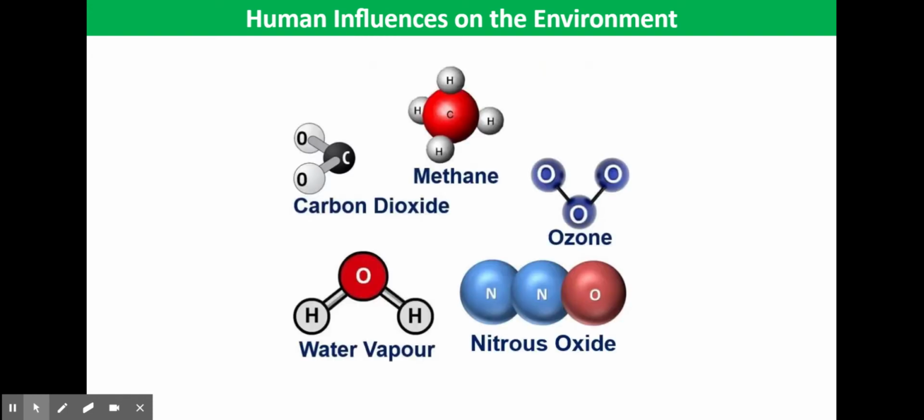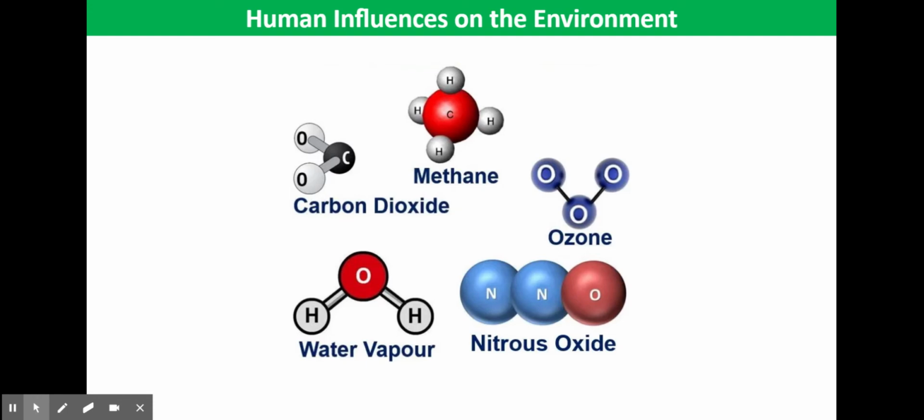Now, you need to be familiar with a number of different greenhouse gases. Firstly, water vapour, which comes from evaporation from rivers, lakes, and the ocean. Carbon dioxide, which comes from car exhausts, industrial processes, burning of fossil fuels, etc., and is rising even more due to deforestation.